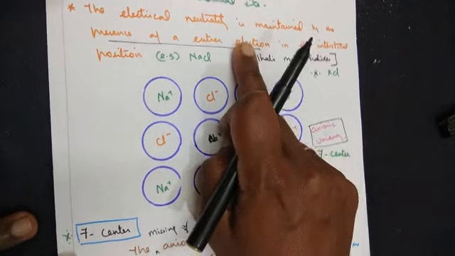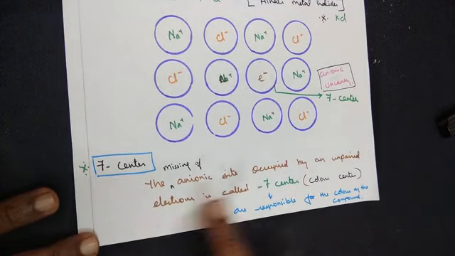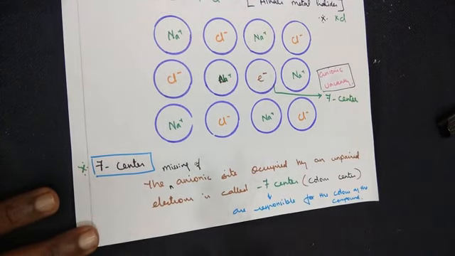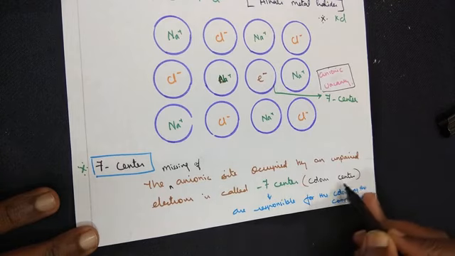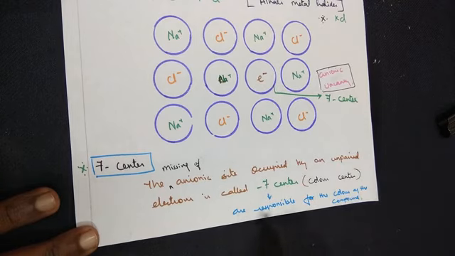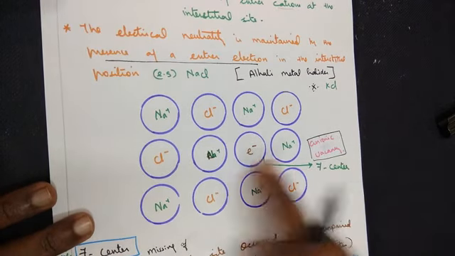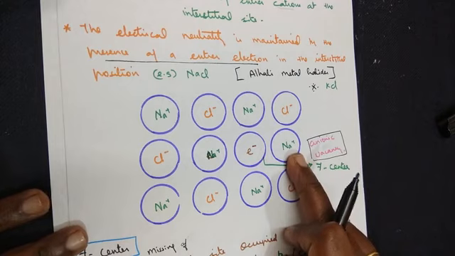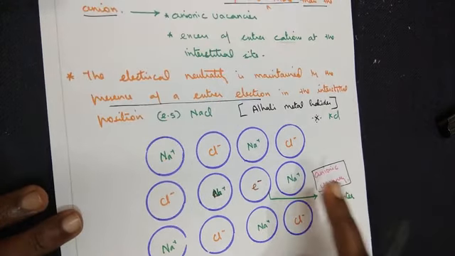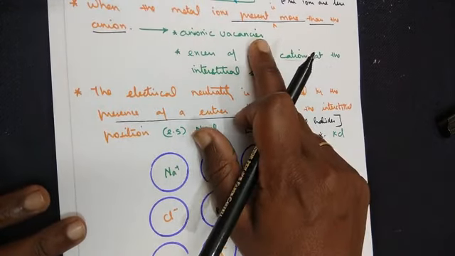Where do we get this extra electron from? From an unpaired electron in the molecule. So this is called an F center. F center is also called a color center because it is responsible for the colors of the compound. This type of vacancy along the lattice point is called an anionic vacancy. This is the explanation for point number 1.